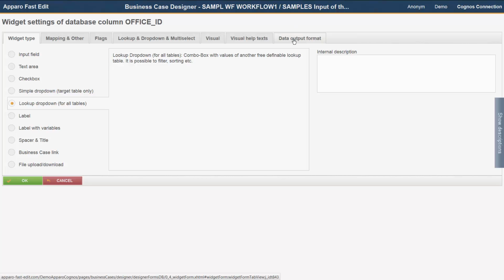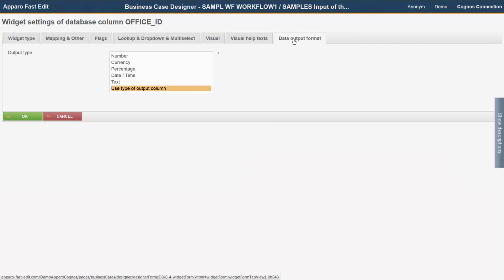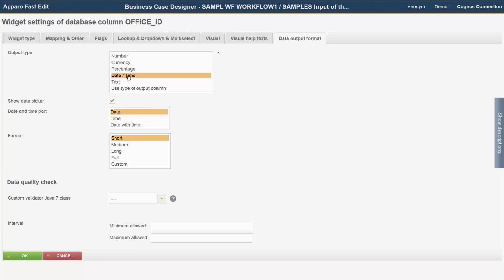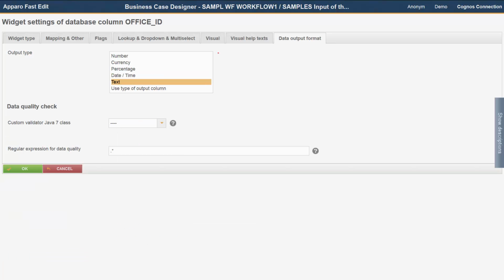You'll find more opportunities for data validation on the widget level. In the widget on tab Data Output Format, you can specify different data types. Each includes its own validation capabilities. For number values, you can define, for example, validity intervals or check values using your own Java classes, for example to check if an entered zip code is correct or not. The data type of date and time allows the use of a date picker, which makes it impossible to enter an incorrect date format. Intervals are also allowed here, and also Java classes. The data output type text also has the opportunity to check the entered text using regular expressions.